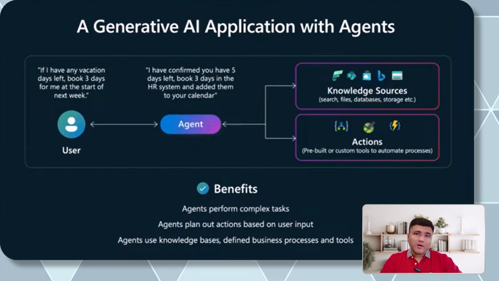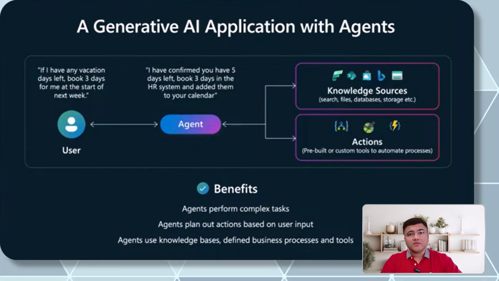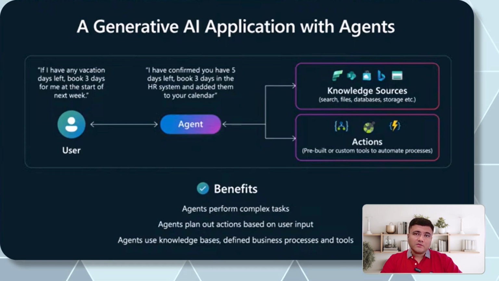And when I was talking about the context, that is something taken care of by knowledge tools, where you can provide a context, the grounding data associations with this. In this case, you get the benefits of an agent. An agent can perform complex tasks for you because it can plan also. Agents plan out actions based on user input dynamically, and then agents use a knowledge base, defined business processes, and tools which are connected with that. So all those loopholes and issues which were there in the previous approaches are not there in agents.